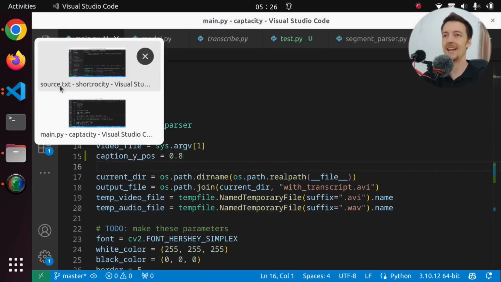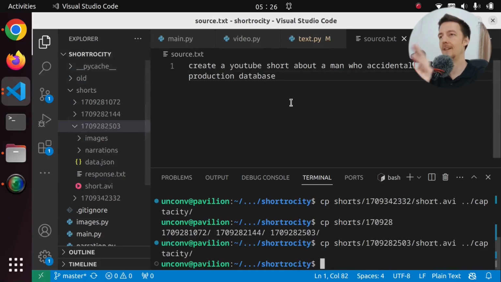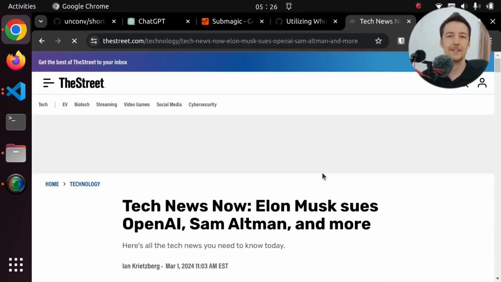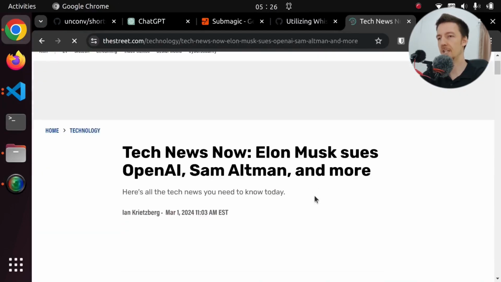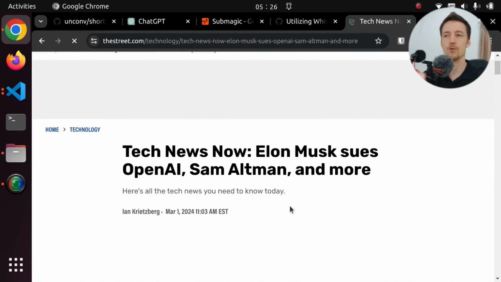And let's actually create another short. Let's take again some sort of news article and make a short from that. Let's take this article from The Street. Elon Musk sues OpenAI, Altman, and more.